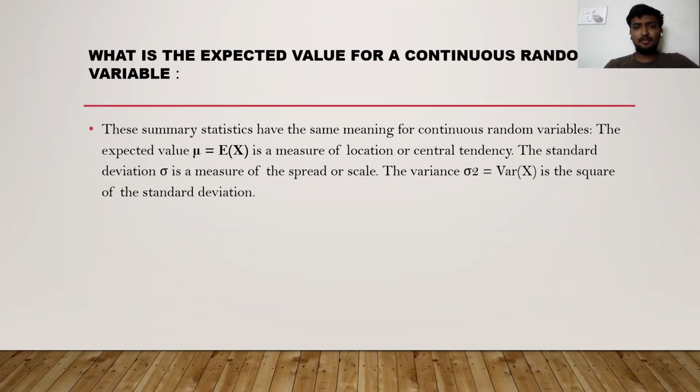What is the expected value for continuous random variables? These summary statistics have the same meanings for continuous random variables. The expected value mu is equal to E of x, a measure of location or central tendency. The standard deviation sigma is a measure of the spread or scale. The variance sigma squared is equal to variance of x, the square of the standard deviation.